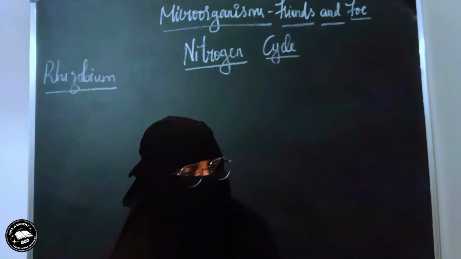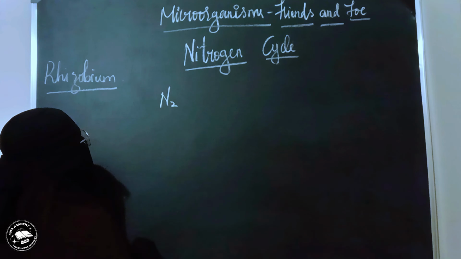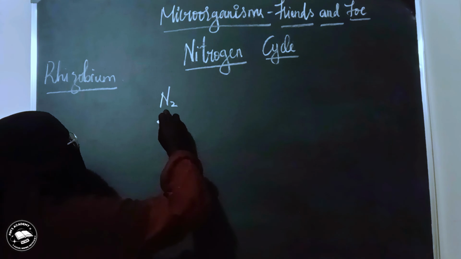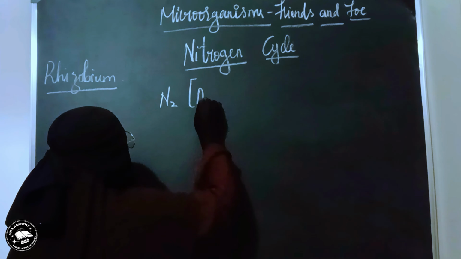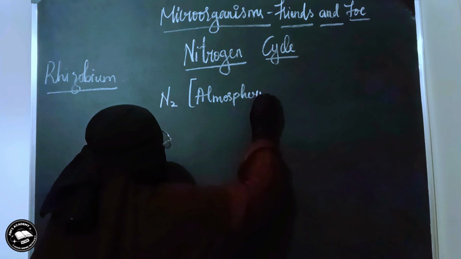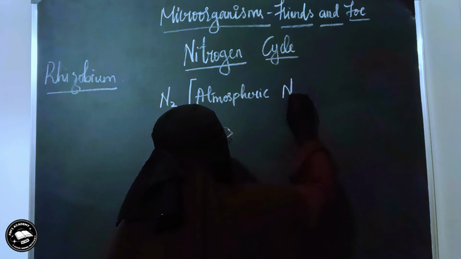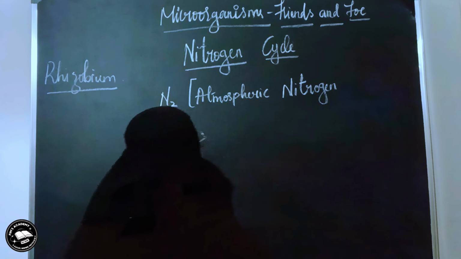So let's get started without any wait. We know that nitrogen is plentiful in the atmosphere in the form of gas. So we have nitrogen in the atmosphere as atmospheric nitrogen. This N2 which I am talking about is the atmospheric nitrogen.